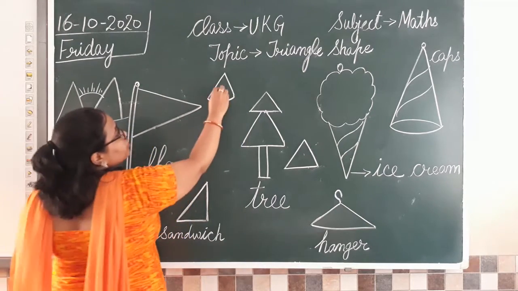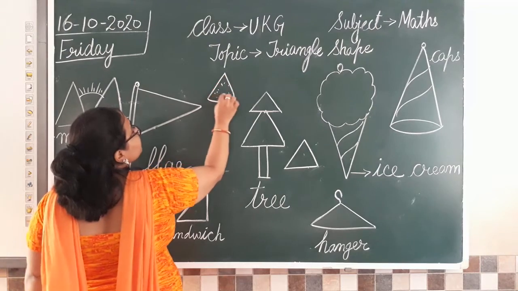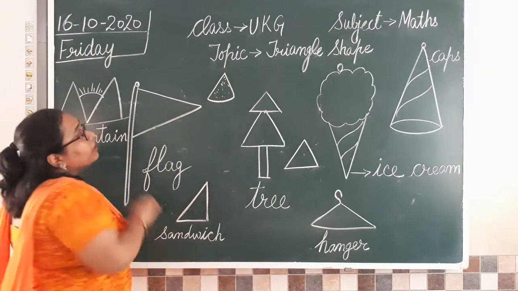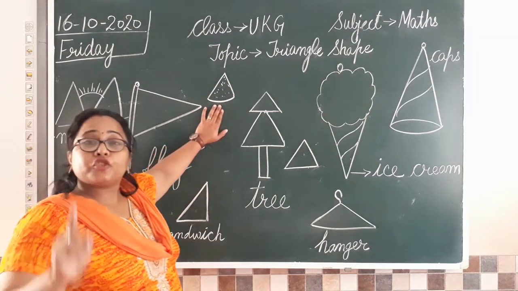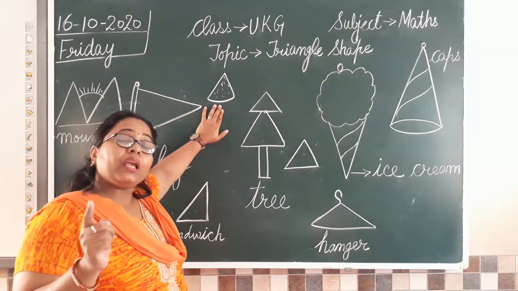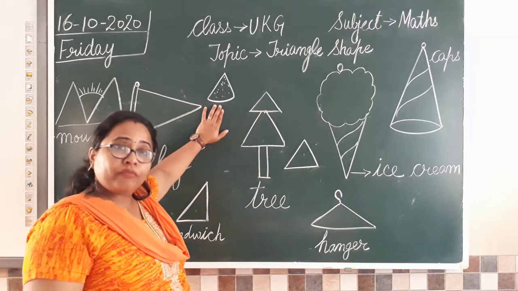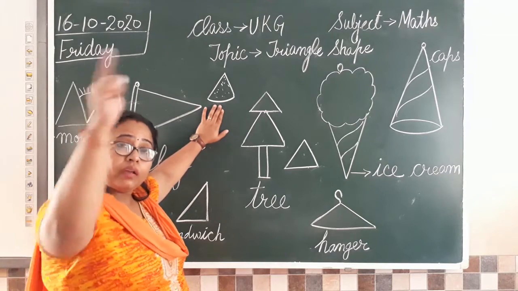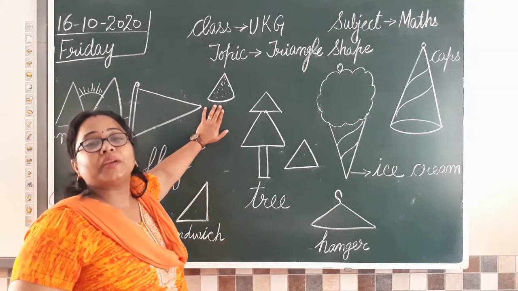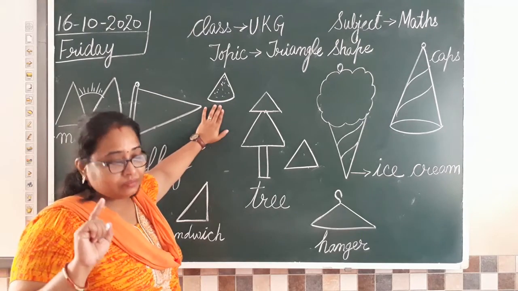So again, it's a triangle with a lot of toppings and cheese on it. So this one slice is triangle in shape. But the full pizza that is served to you, without having eaten it, is circle in shape. Clear everyone?